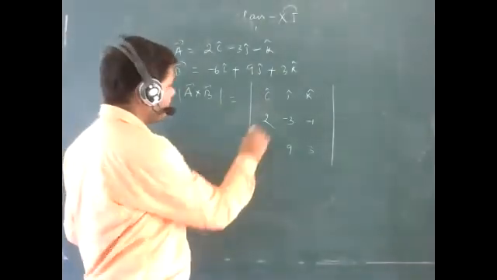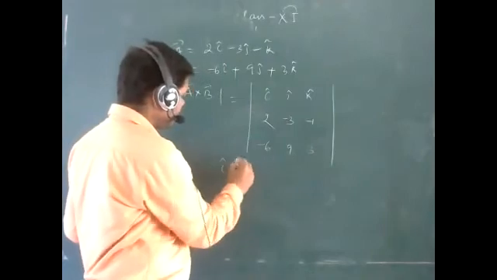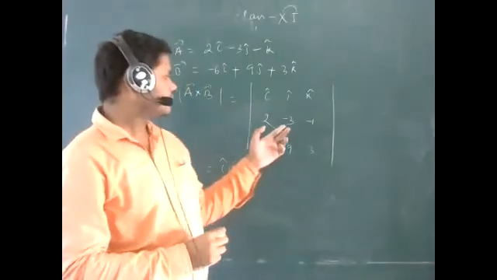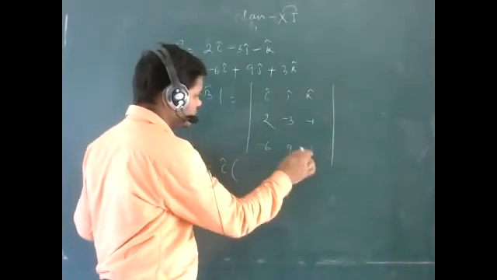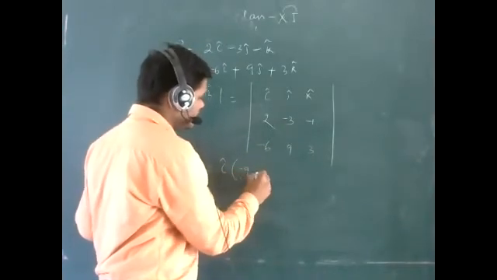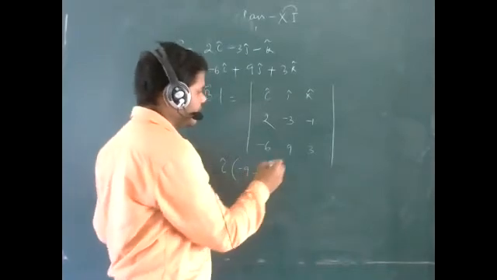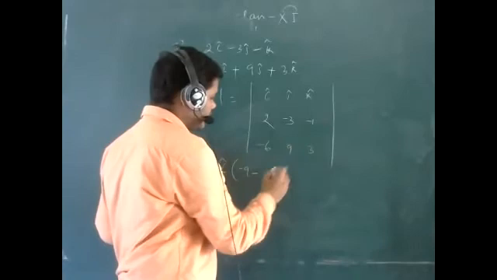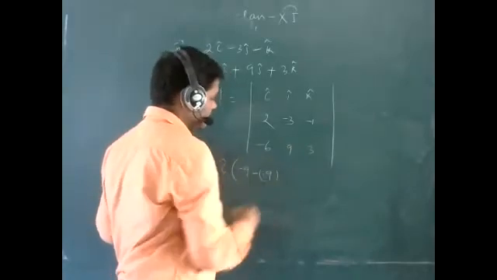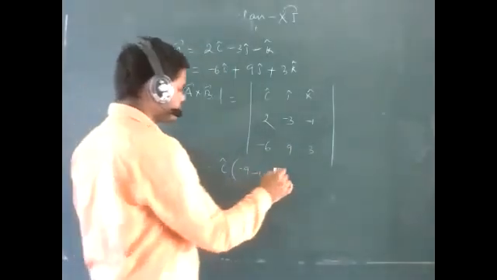Then after, you have to keep i cap. Bracket in bracket, you have to multiply minus 3 into minus 3. That means minus 3 into 3, that means minus 9, yes or no? And you have to give the minus sign. Then after multiplying this, that means minus 1 into 9, that means minus 9.